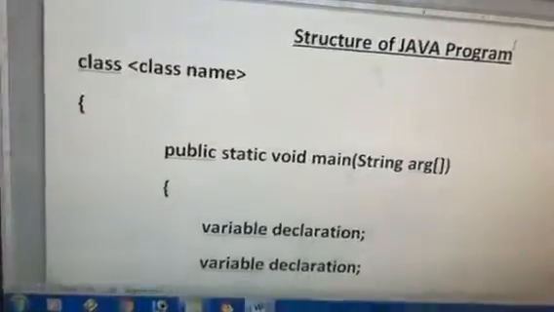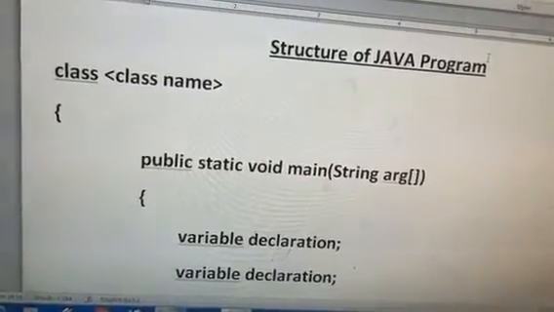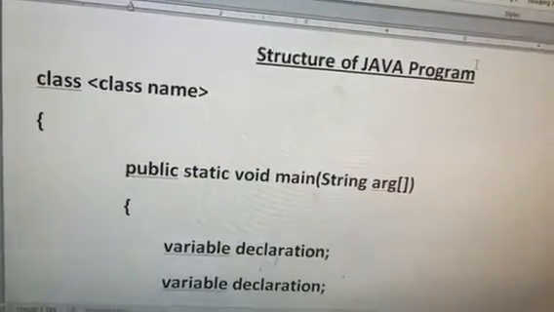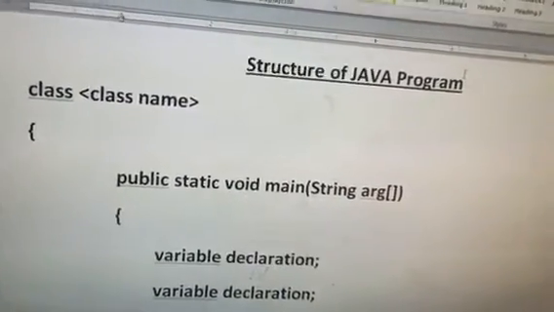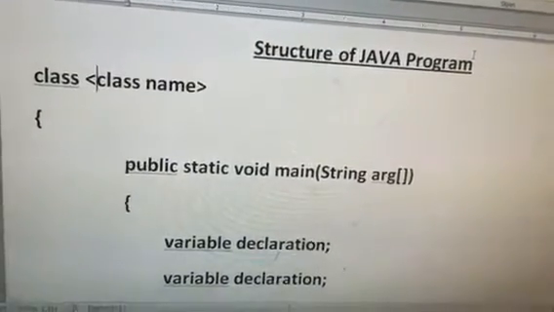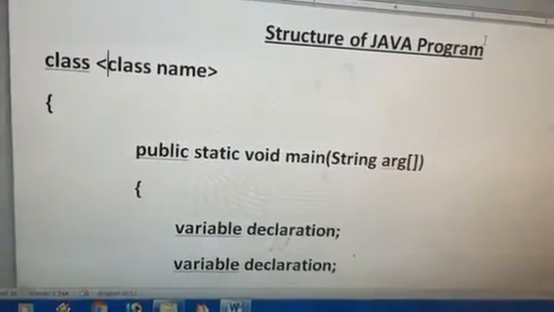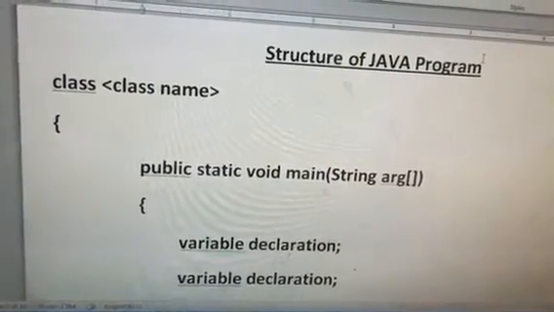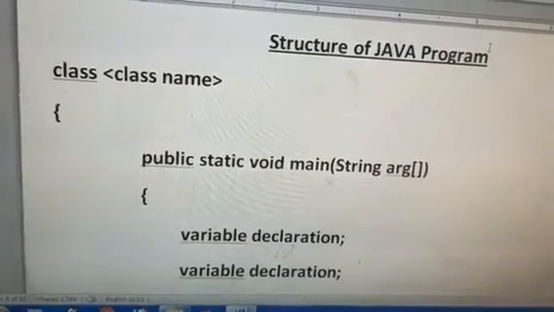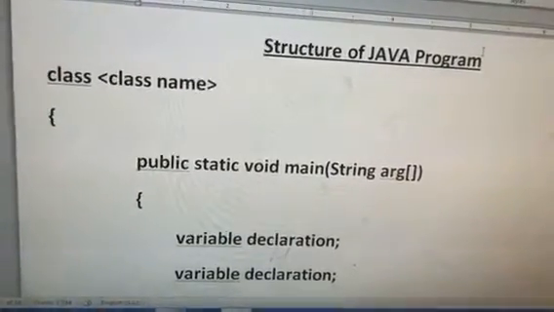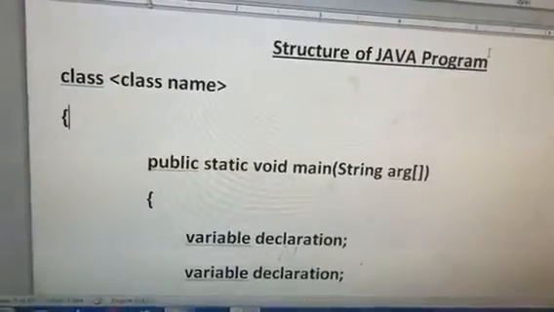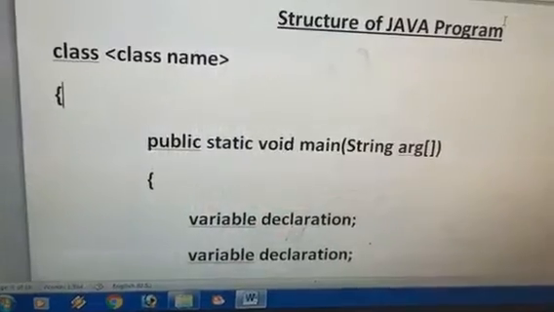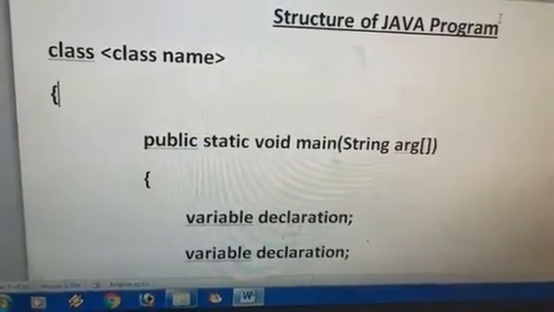Here we start with this class, which must be in small letters, and after that we write the class name. After each word there is a single space, followed by the class name. After that comes the opening curly brace. This opening curly brace you can write after the class name, or on a separate line. Here I am showing you on a separate line, but that is up to you, or you can open it on the same line also.